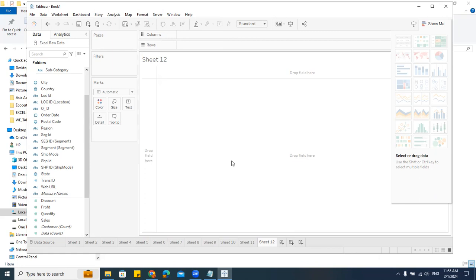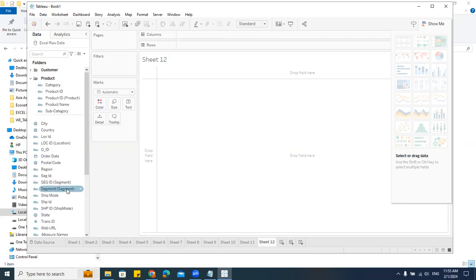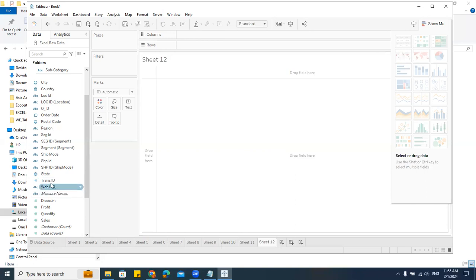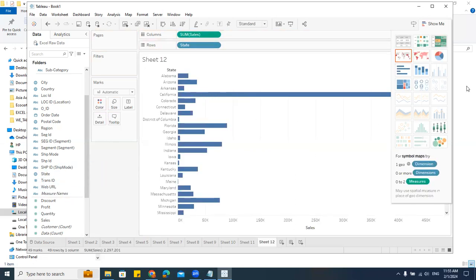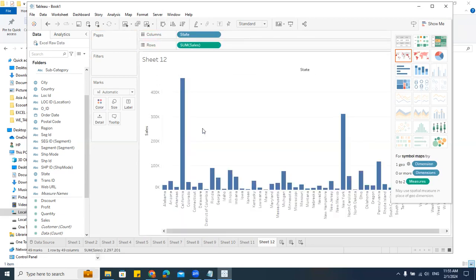Okay. All right. Next is, suppose I want to filter the data. Filters. What are filters? I have a data. I need to filter the data. Let's take one simple example and then I'll tell you more examples in filters. I will create one chart, let's take the state. Same thing, I'll take state, then I'll take this sales. Let's create one column chart. Done. That's the column chart.